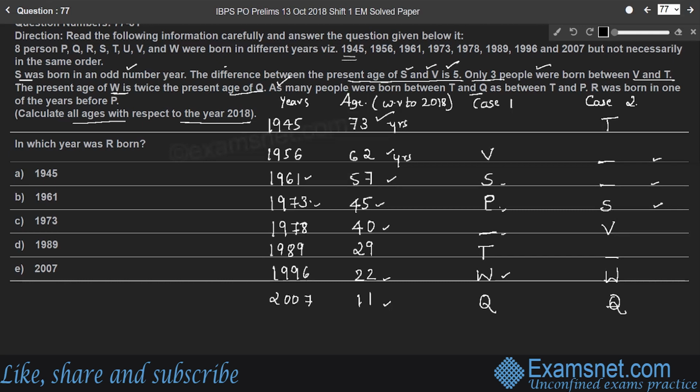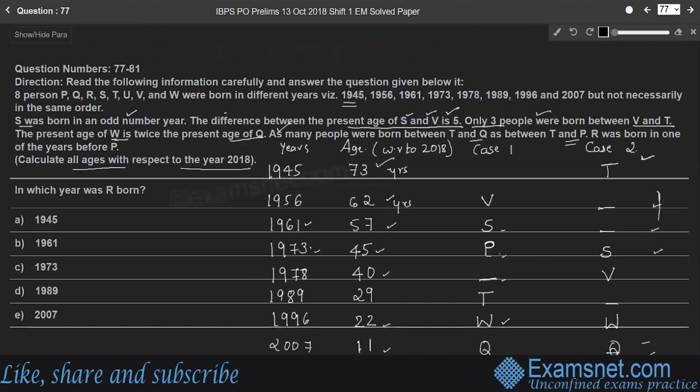So come to case 2, number of persons between T and Q. So here, Q is youngest in case 2 and T is the elder one, right? So here, case 2 is cancelled because this is the maximum number of people between T and Q, which cannot be equal to the number of persons between T and P, because Q and P cannot be born in the same year, right?